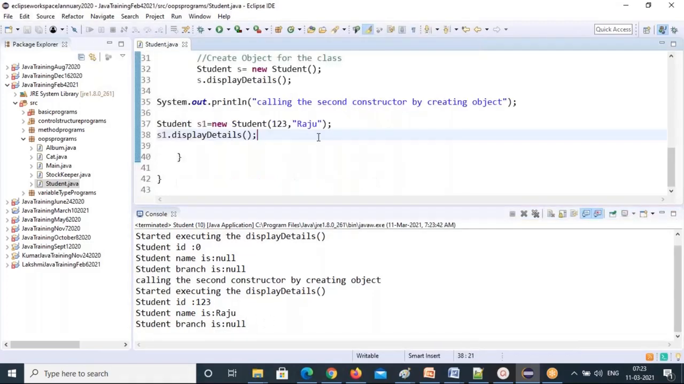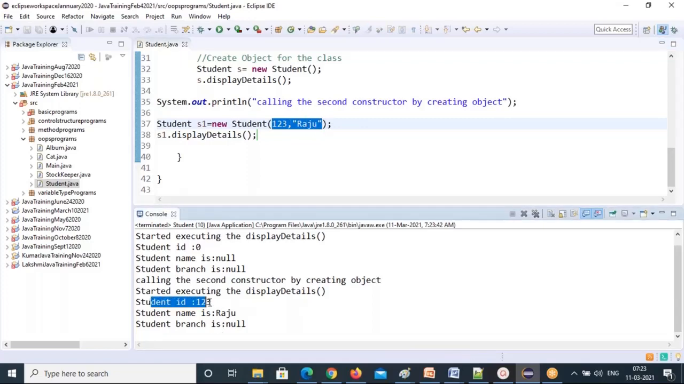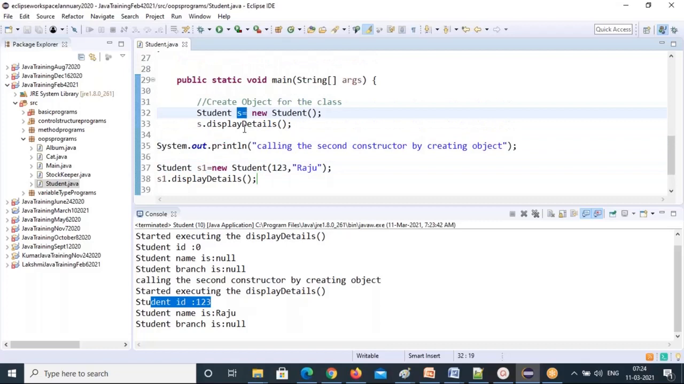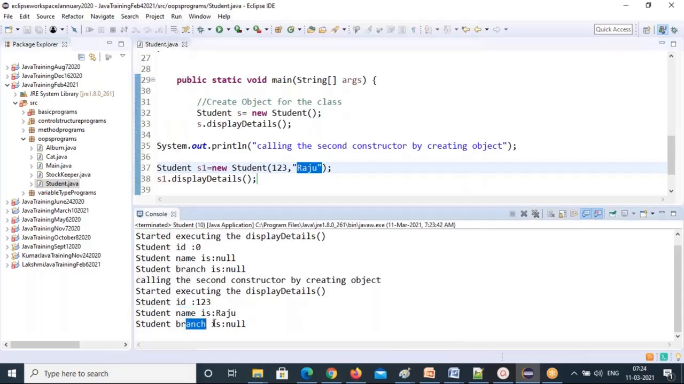So here we passed only the id value and the name value. That's why it is filled for id with this object. This object's address is different and that object's address is different. In this object, all the values are stored as 0 and null, but in this object the id value is 123, the name value is Razu, and the branch value is null only. So that's the parameterized constructor I created.